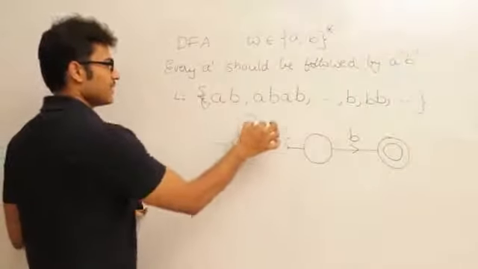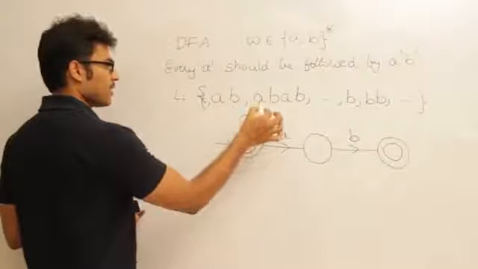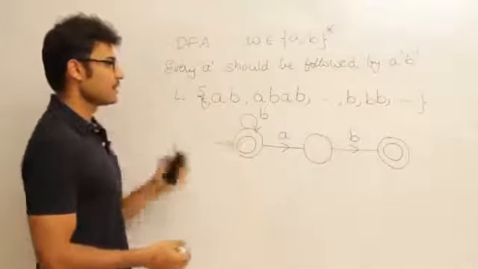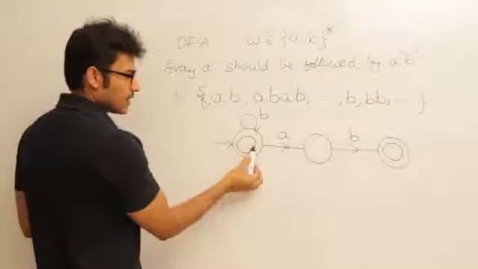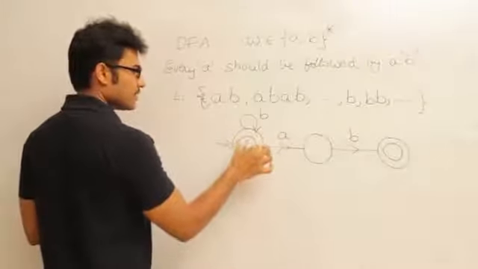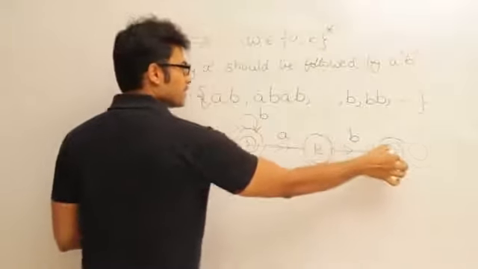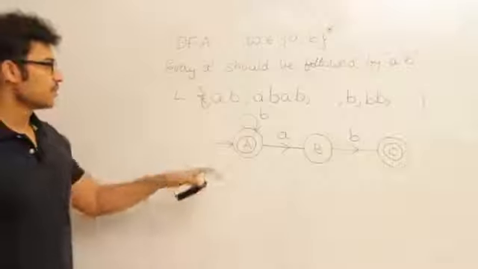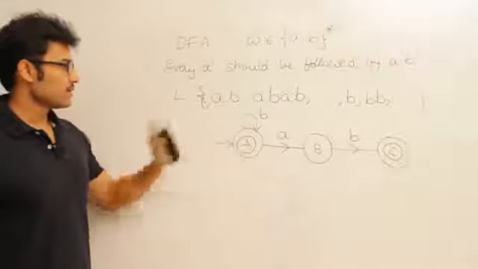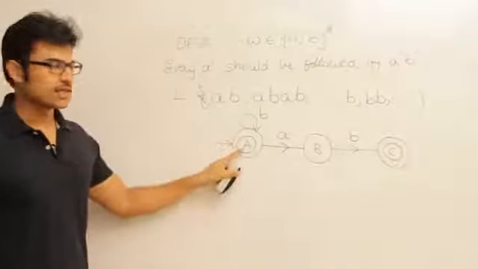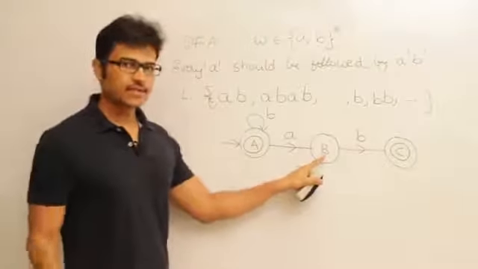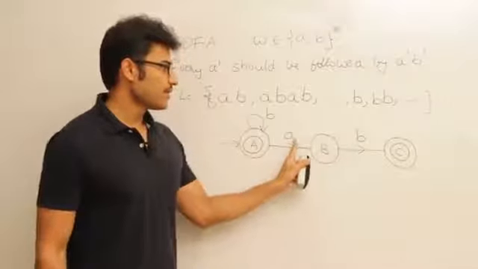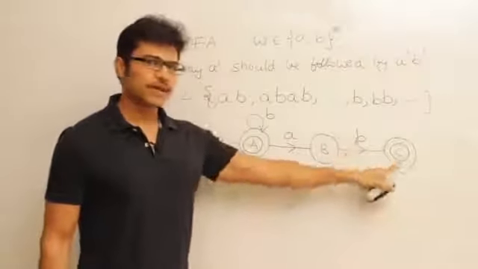And if I see any number of B's here, no problem, I am going to accept it, because any number of B's doesn't contain A, right? Let us say this is state A, this is state B, this is state C. According to this problem, the relevance of these states is: state A says that I have not seen any A. State B says that I have seen exactly one A, and state C says that I have seen an A followed by a B, therefore I am going to accept it.